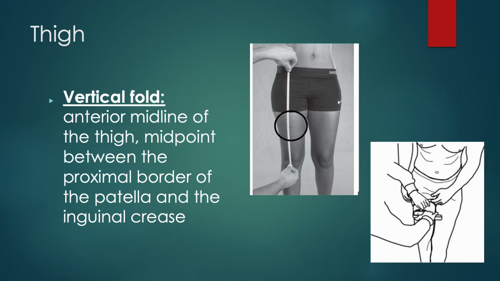The last of our sites is going to be the thigh. So for our thigh, it's going to be a vertical fold. We're looking at the anterior midline of the thigh. So you're going to find the proximal border of the patella, so the border of your patella above the knee joint, and then the inguinal crease. You're going to measure that and then take the middle measurement. That's where your vertical line is going to go, and then your horizontal line is going to bisect it.